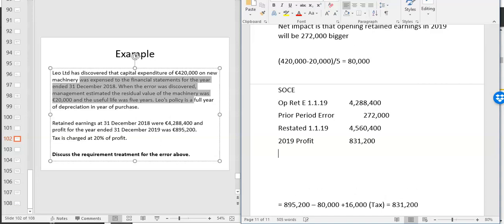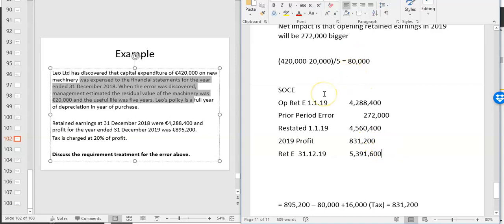You don't call that restated because you're only updating the current year. 2019 hasn't been finalized yet, so you just update it as that error is identified. So 4,560,400 plus 831,200. Closing retained earnings 5,391,600. All right. So it gets you a good idea of what's going on.